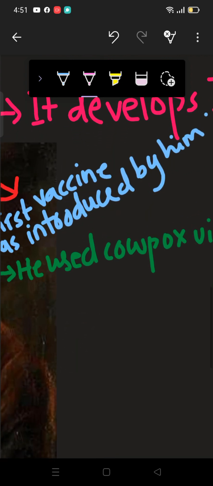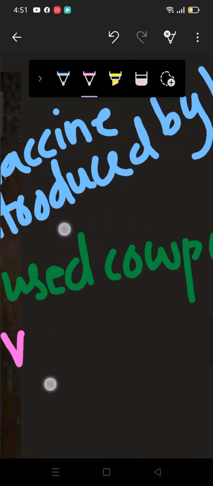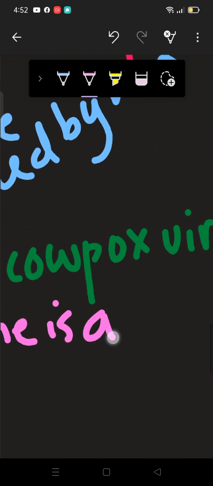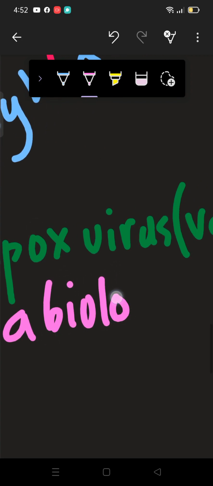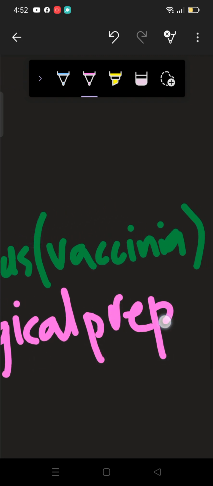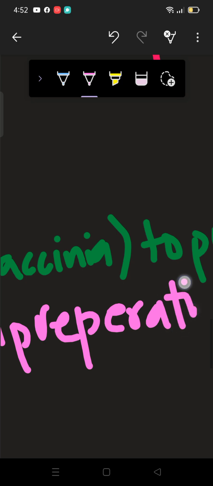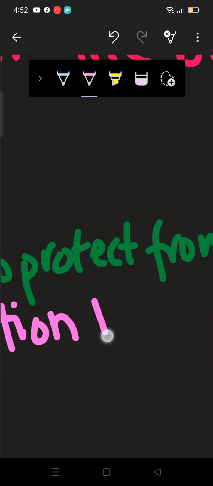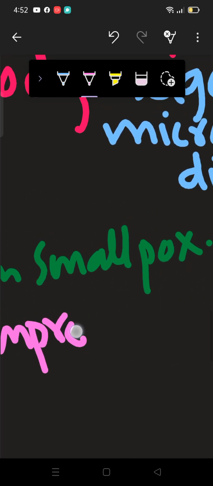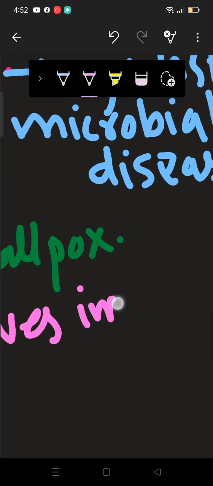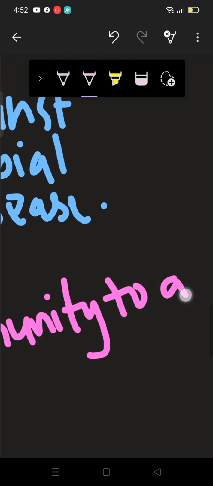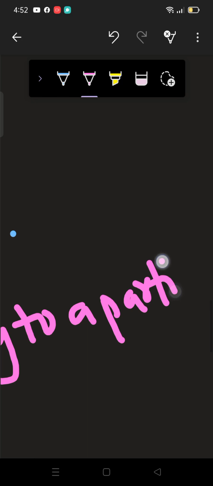Vaccine is a biological preparation that improves immunity to a particular disease.